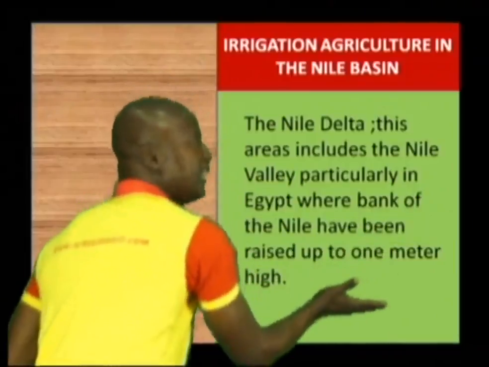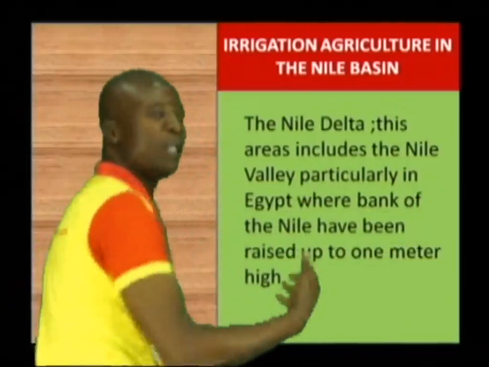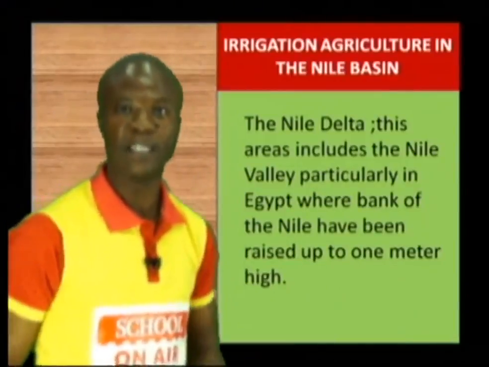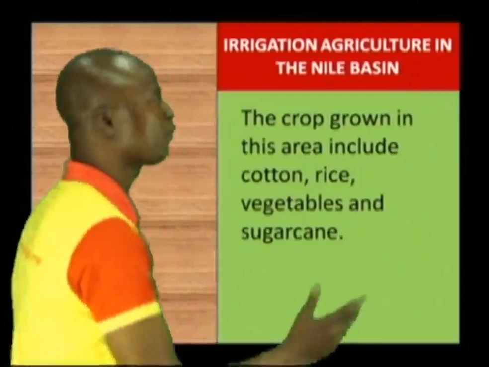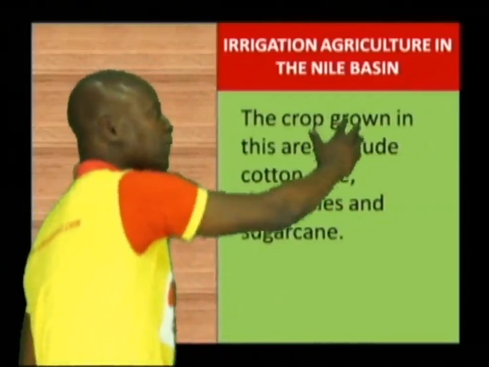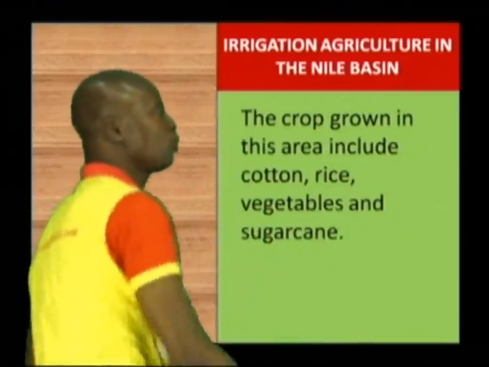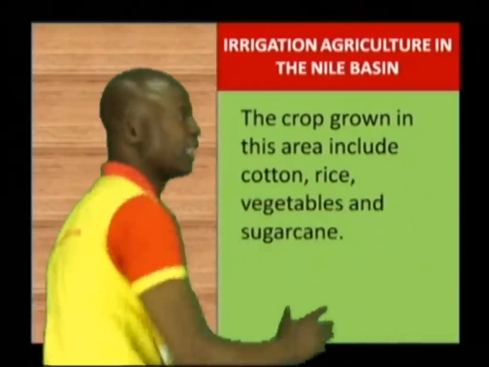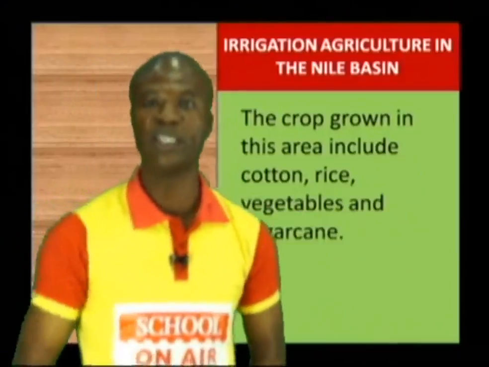The essence of raising it up to 1 meter is for them to easily get water from the Nile Valley. Other than this particular Nile Basin, the crops grown in this area include cotton, rice, vegetables, and sugarcane. These are the major crops which they grow in this particular area.